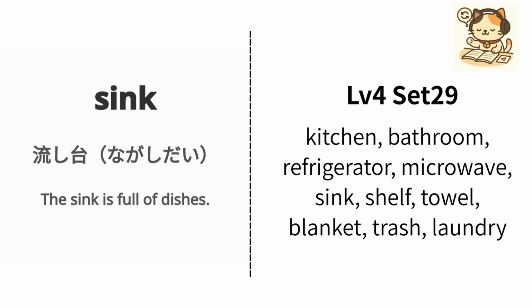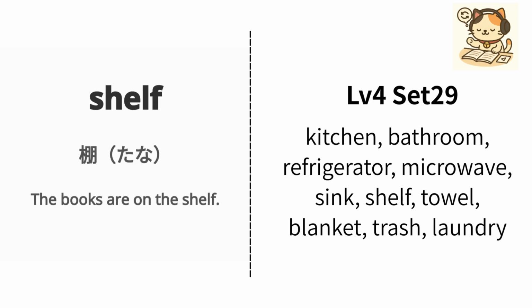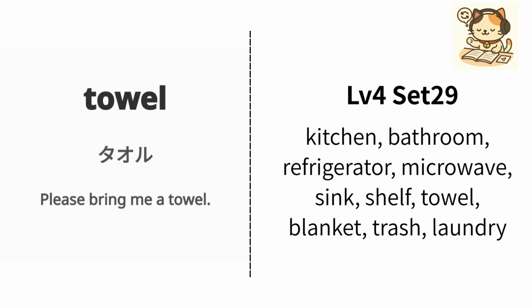Repeat, sink. English is shelf. Japanese is tana. Example: The books are on the shelf. Hon wa tana ni arimasu. Repeat, shelf. English is towel. Japanese is toweler. Example: Please bring me a towel. Taolu o motte kite kudasai.